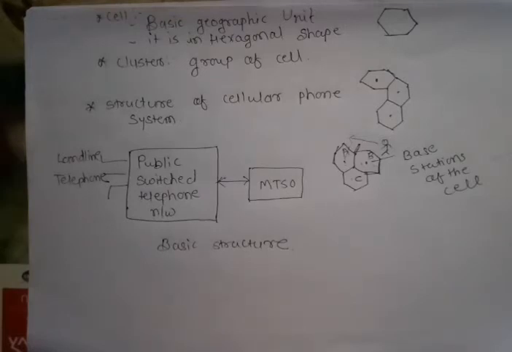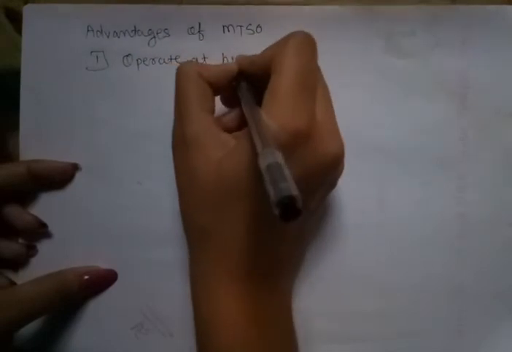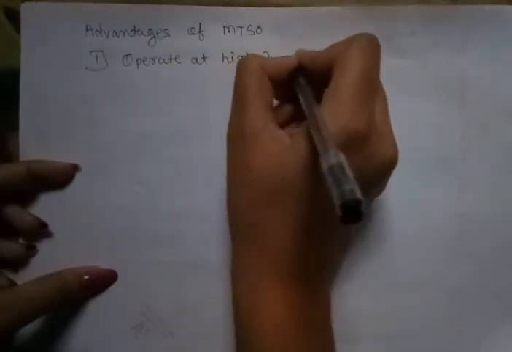After that, there are some advantages and disadvantages of the cellular system. The first advantage is that it operates at a much higher frequency.